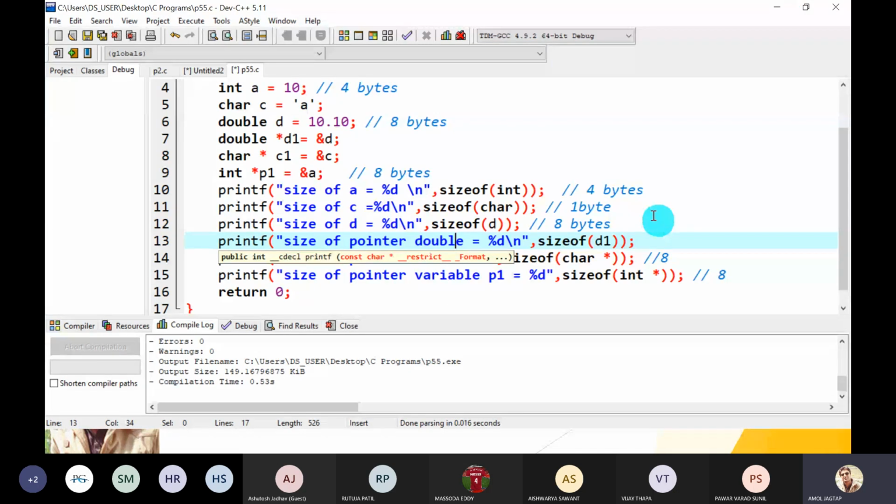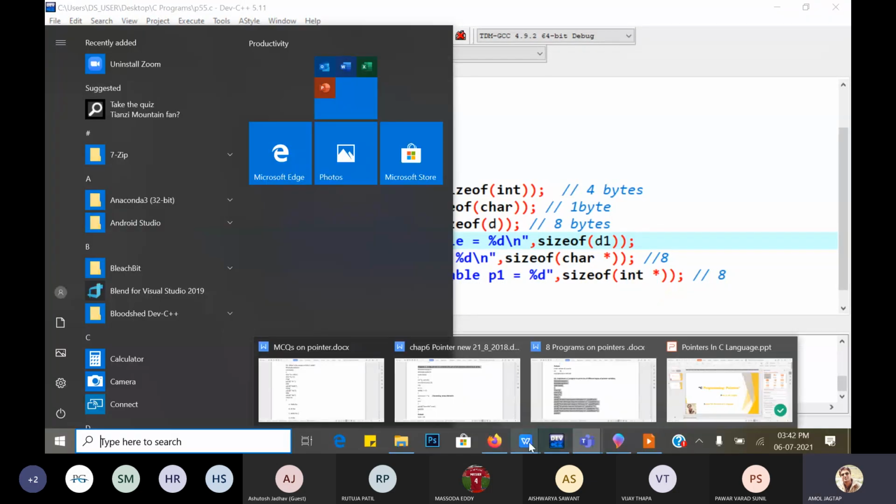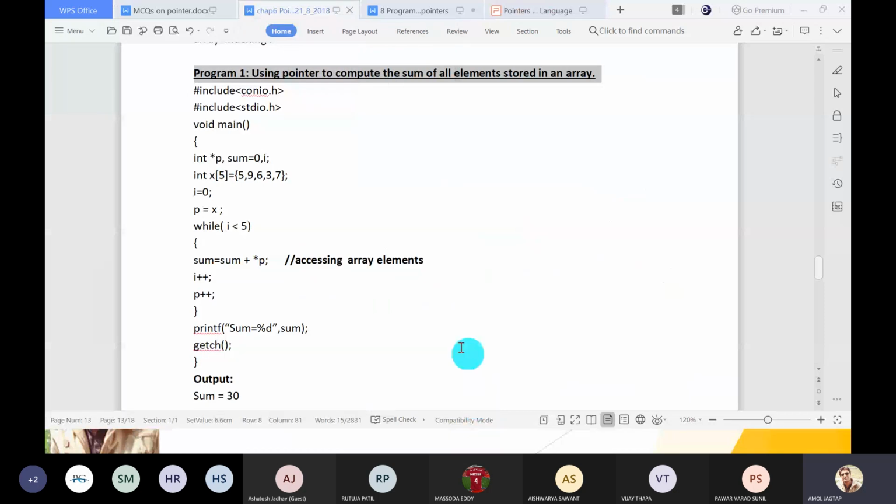Note down that every pointer type of variable requires the same number of bytes. It depends on the compiler, 32-bit or 64-bit. If it is 64-bit, it requires 8 bytes. If it is 32-bit, it requires 4 bytes. Understood? I hope you understood it and are enjoying the lecture. So let's move to the next part.